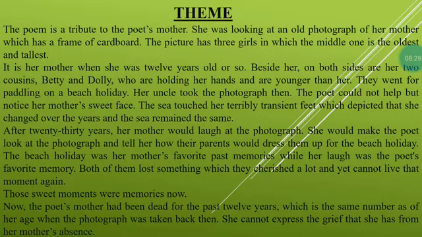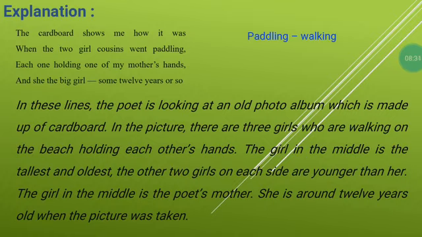So let's see this poem in detail. Now, in the first four lines, the cardboard shows me how it was when the two girl cousins went paddling. You know, paddling means walking. Each one holding one of my mother's hands. It means the poetess's mother, the big girl, some 12 years or so.